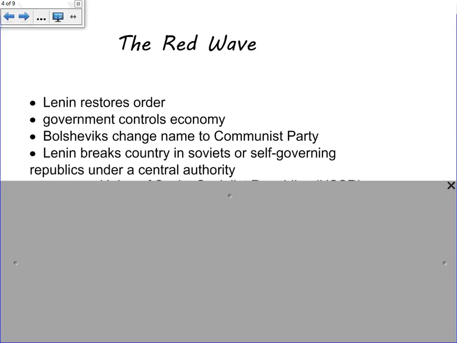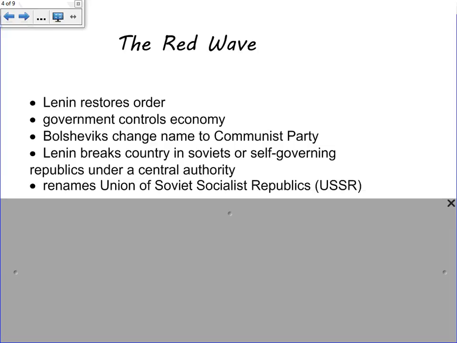And Lenin will break the country up into what's called Soviets. And Soviets are self-governing republics under a central authority. This mostly occurred in western parts of Russia, or what we would call Eastern Europe. And that became later known as the Soviet blocs. Now he's going to rename it the Union of Soviet Socialist Republics, or the USSR. And so this is how we get the term for the Soviet Union.